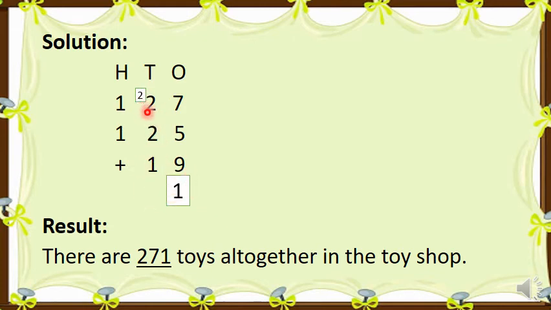Now 2 plus 2 is 4, 4 plus 2 is 6, 6 plus 1 is 7. Now we have to add this 1, 1 plus 1 is 2. So the answer you got is 271. Now how will we write the result? There are 271 toys all together in the toy shop. So this is how we are going to do this sum. Now let's move to the next one.